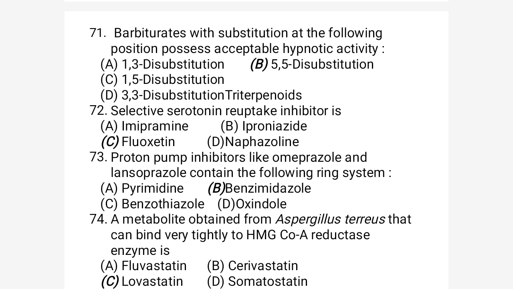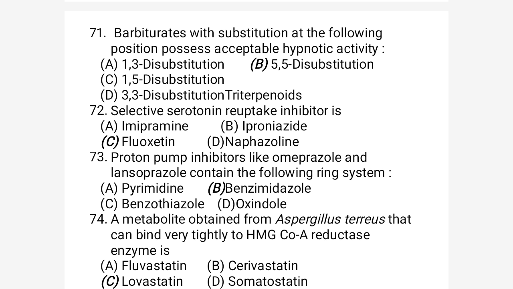In phenytoin there is 5,5 diphenyl substitution, like 5,5 diphenyl barbituric acid. So this is the correct option: the 5 position, like diphenyl, or phenyl and ethyl. Accordingly, substitution at position number 5 is more acceptable and gives more sedative hypnotic activity. So the correct option for 71 is B.